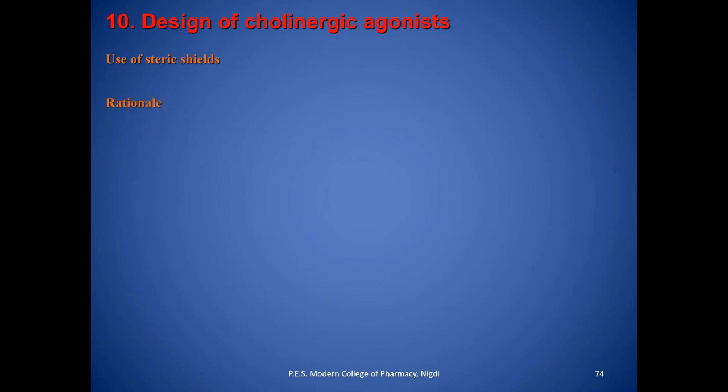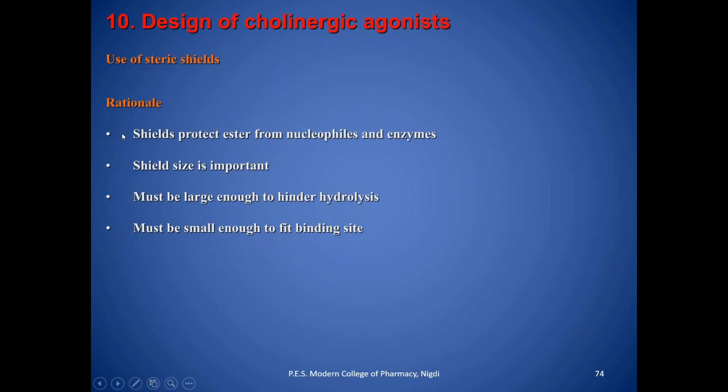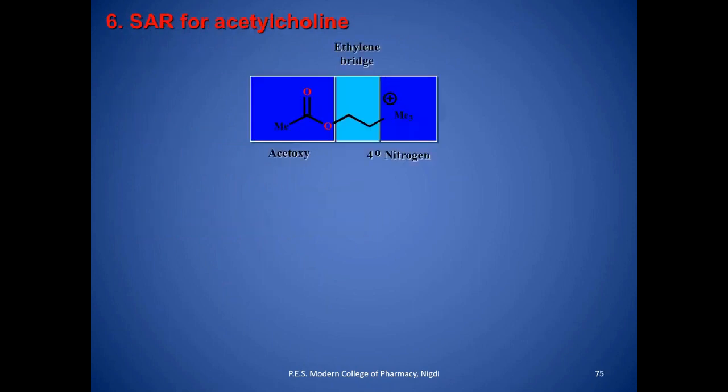Then use of a steric shield: the rationale is that the shield protects the ester from the nucleophile and enzyme. Shield size is important, and it must be large enough to hinder the hydrolysis and small enough to fit the binding site.